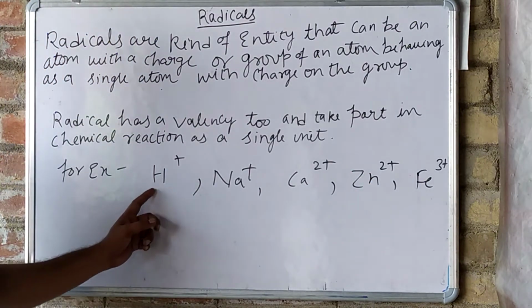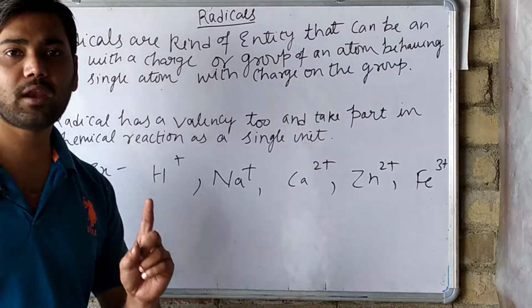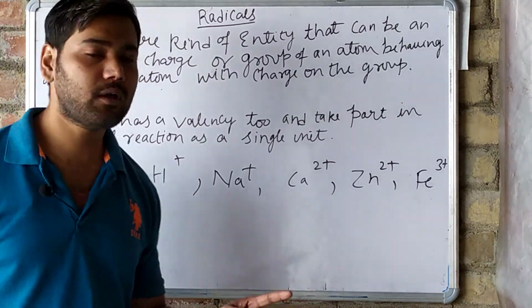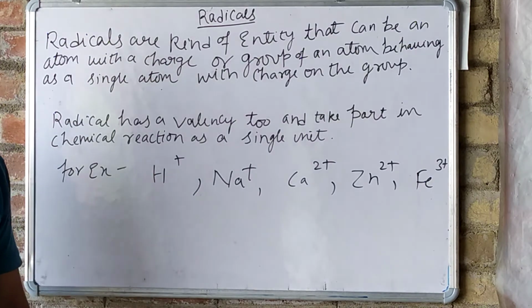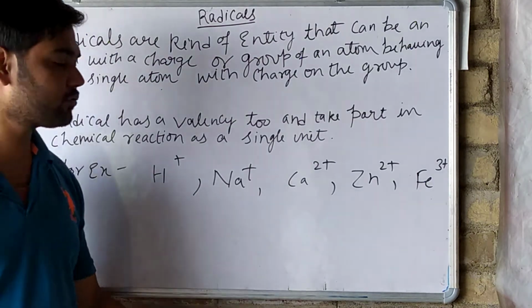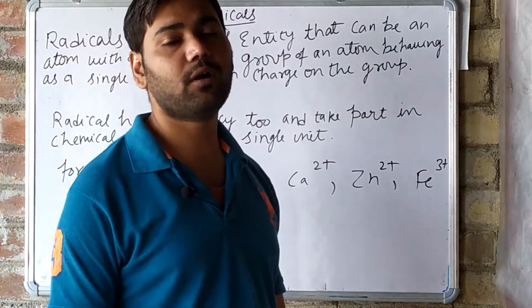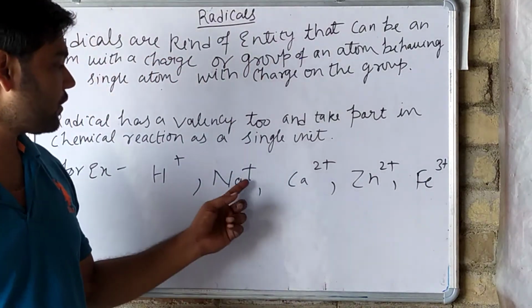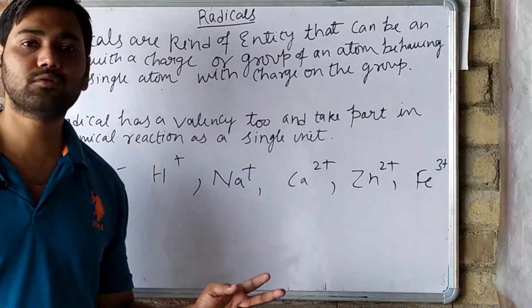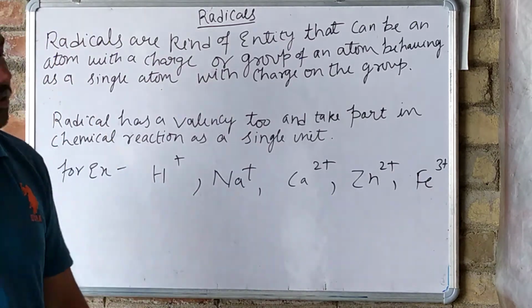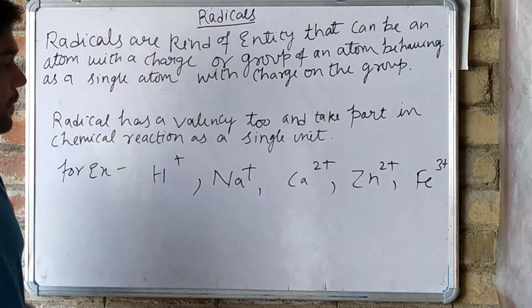So hydrogen is monovalent. Why? Because it has one charge. Sodium is also monovalent, because it has only one plus charge. They both have valency 1.